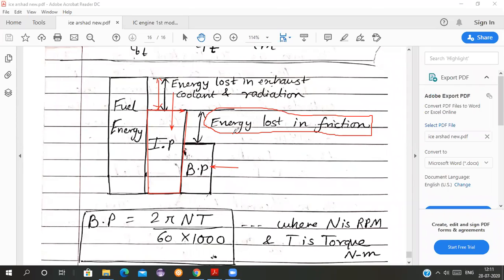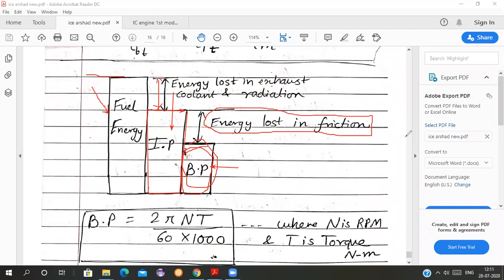There is a huge amount of energy lost in friction, and therefore the power available at the brake, at the crankshaft, is very less. See here, it is just this much as compared to the fuel energy shown here. As compared to this, the brake power available is very less.